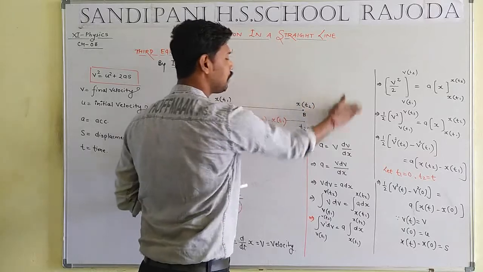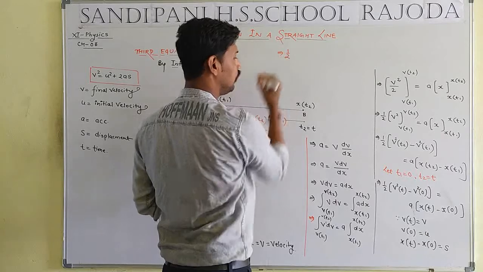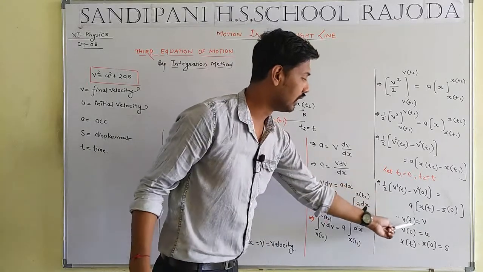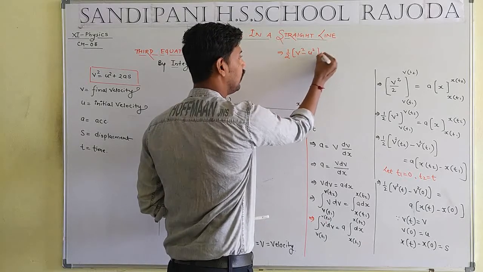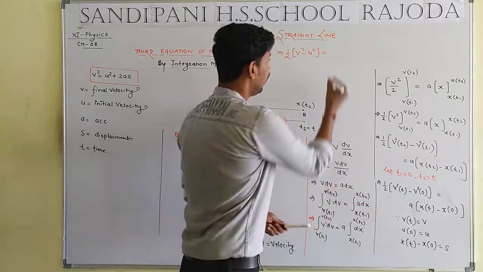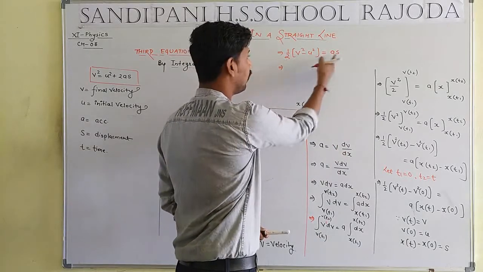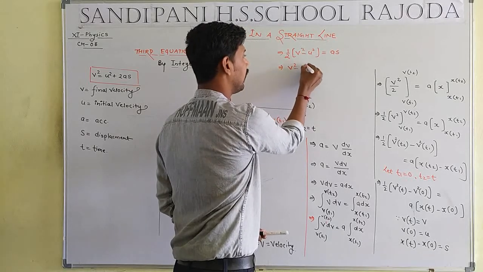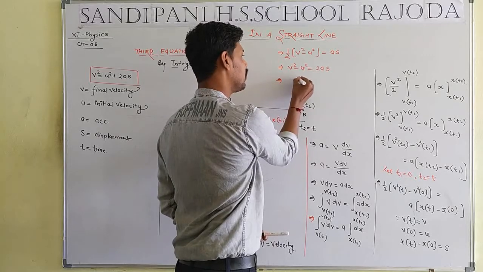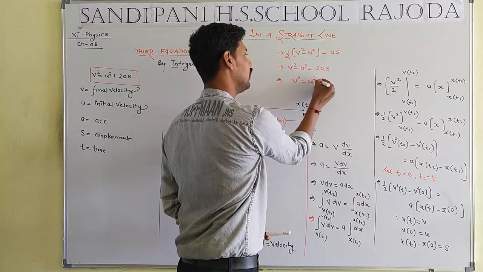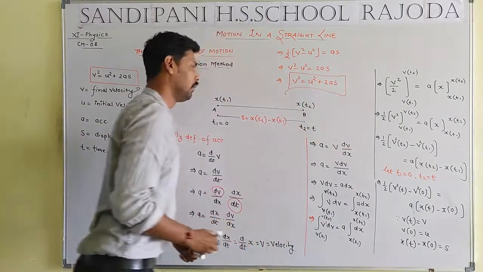Student, now the last part of the question. This will be equal to 1 by 2 v square t, Vt replaced by v, such that v square minus u square will be equal to a into s. Now 2 as a denominator here. Now multiply, then we get v square minus u square will be equal to 2as, such that negative converts into the form of positive, u square will be equal to 2as. Final result of the question.